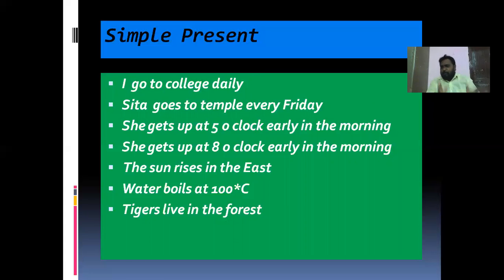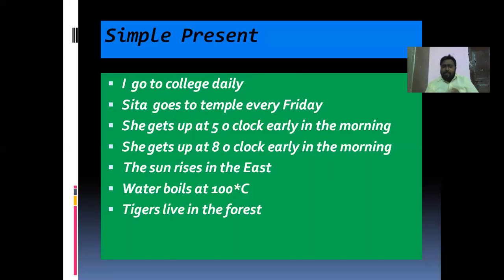For example, imagine today is Friday. Sita goes to temple every Friday. Today Sita went to temple. Again, when will she go? She will go again on Friday. I think when she went previously, it was on Friday itself. Friday to Friday, and Friday to Friday. Like that, the gaps between the actions are equal gaps. These are called regular actions. The first two examples are related to regular actions with regular intervals.